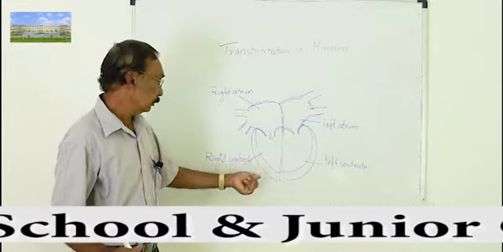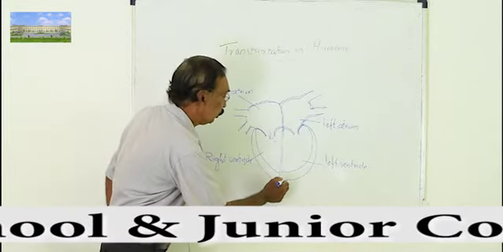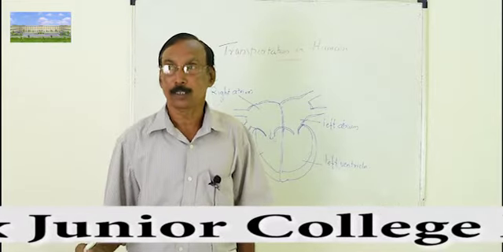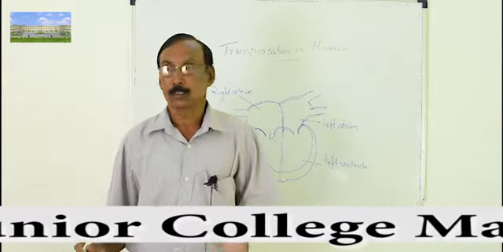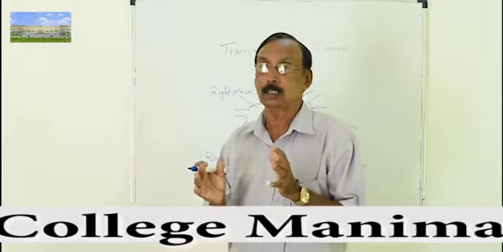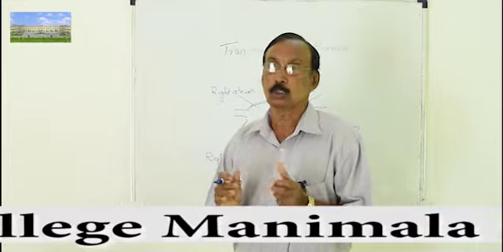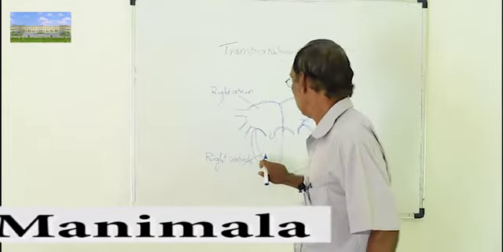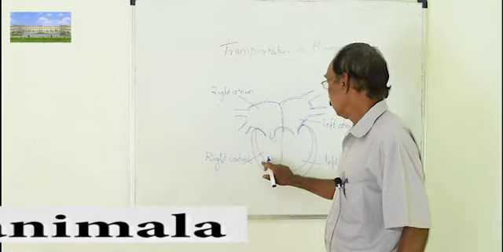And you studied last year, it is made up of a special type of muscle. What is the name of the muscle? If you can remember, cardiac muscle. What is the specialty of cardiac muscle? It rhythmically contracts throughout your life. Meaning, even when you are sleeping, it is contracting, the special type of muscle called cardiac muscle.